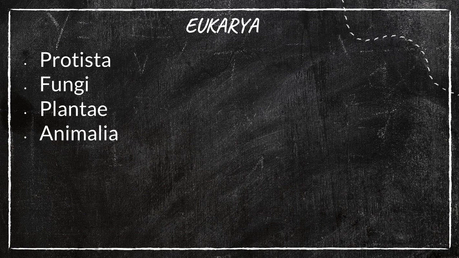And eukarya includes Protista, fungi, plantae, animalia. As we said already, the five kingdom concept includes five kingdoms. Among these, the first one is Monera, which, as we said, is archaea and bacteria. The rest of these four, Protista, all the fungi, all the plants, and all the animals, belong to the domain eukarya. Is it clear?